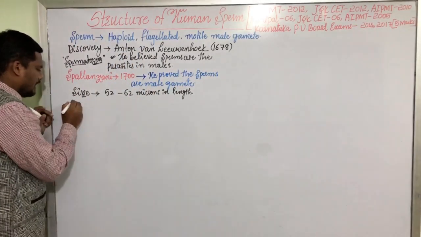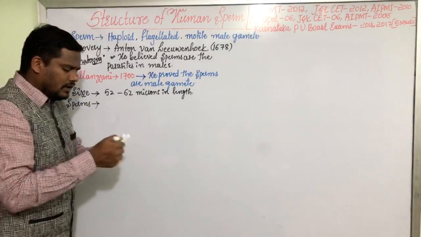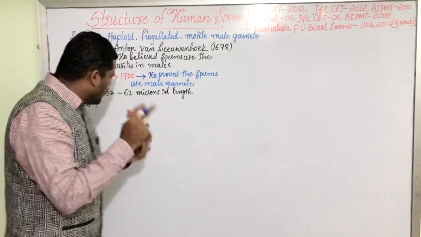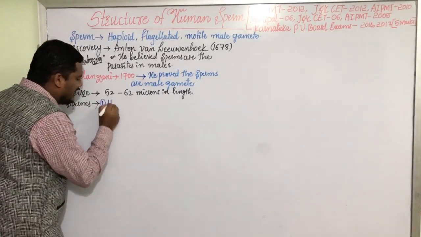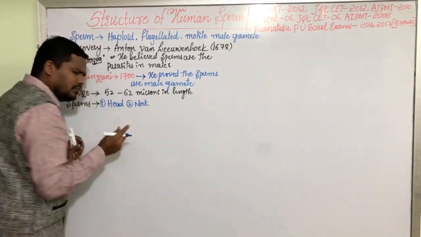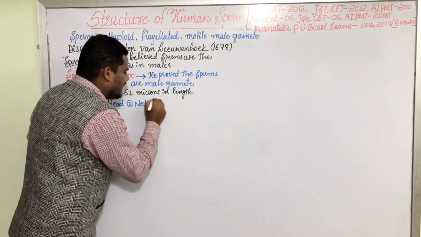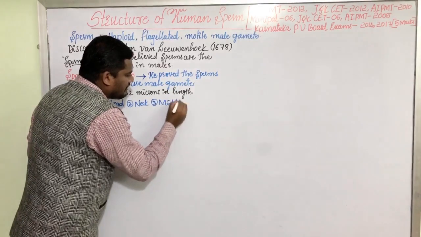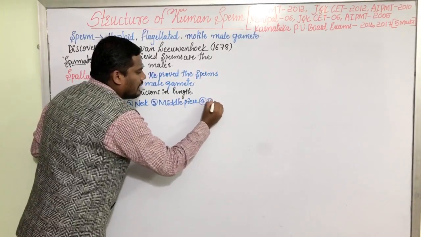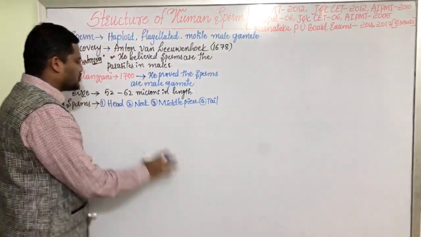And the sperm can be divided. The human sperm consists of 4 very important parts, my dear friends. First one is the head. Second one is the neck. This neck is very small, negligible, but it is present in the sperm. Third one is the middle piece. And the fourth one is the tail. They are the 4 very important parts of the human sperm, my dear friends.